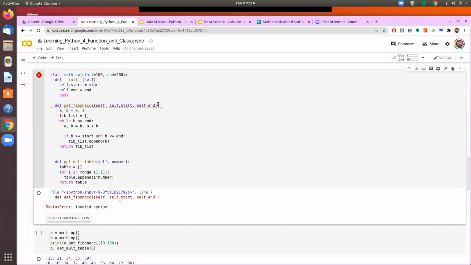So these are the parameters which I don't need to pass now. Here the parameter for the next function, right now I'm defining as self. That means that whatever parameters are defined at the time of initialization, those things will become available here. Now we will put here self.end. So that's the value which I will get here.